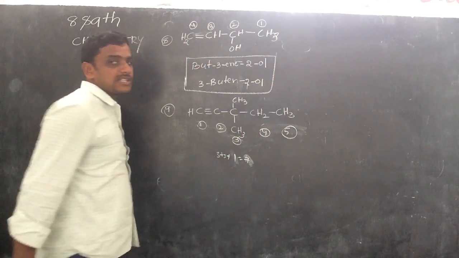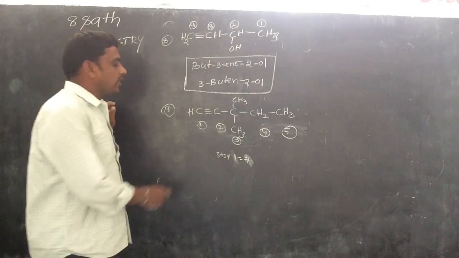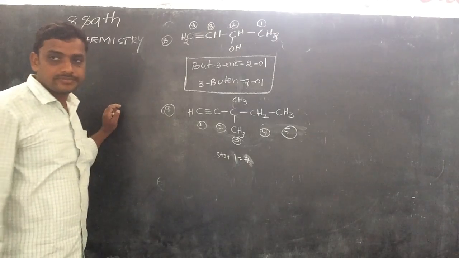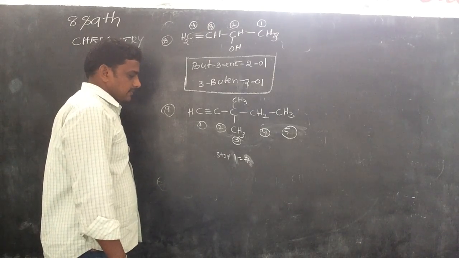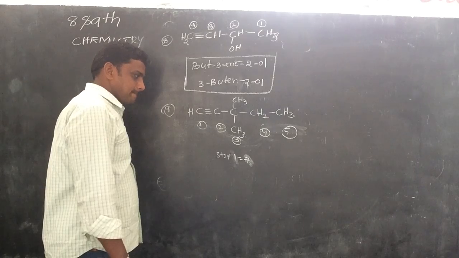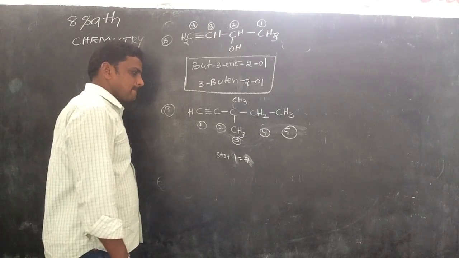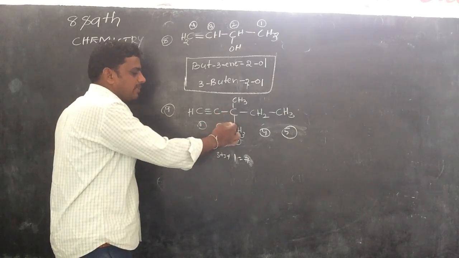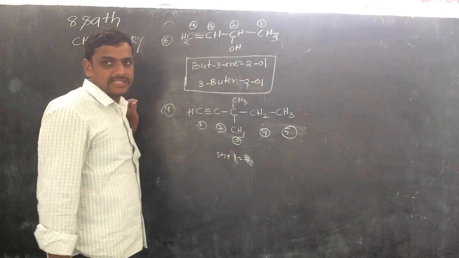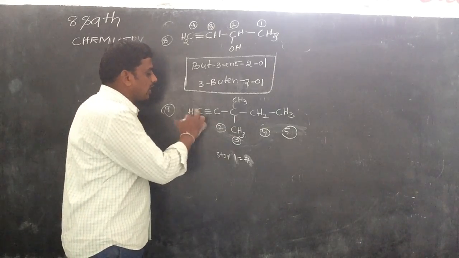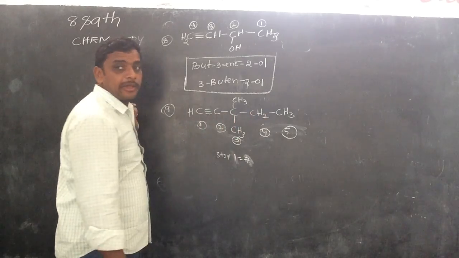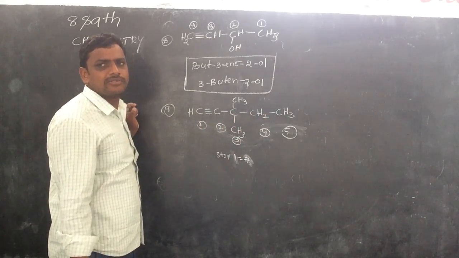We can write like that also. So, what is the name of the given compound? 3,3-dimethyl. How many carbons? 1, 2, 3, 4, 5. Pent-1-yne, pent-1-yne.